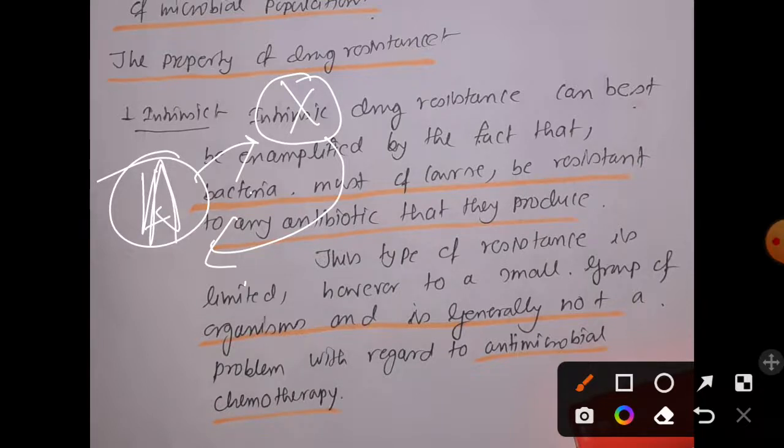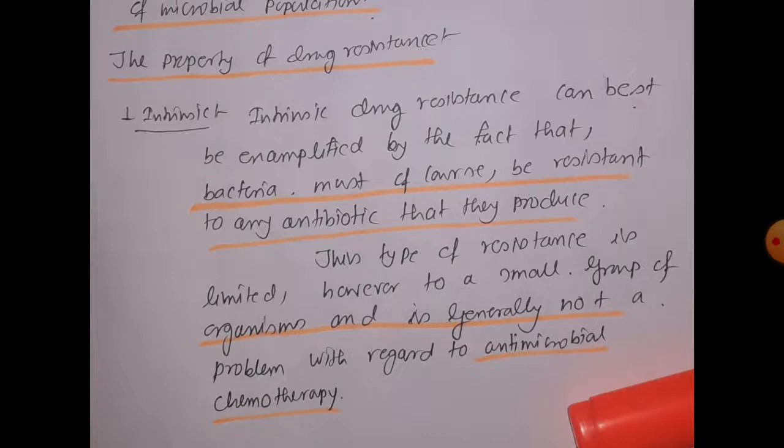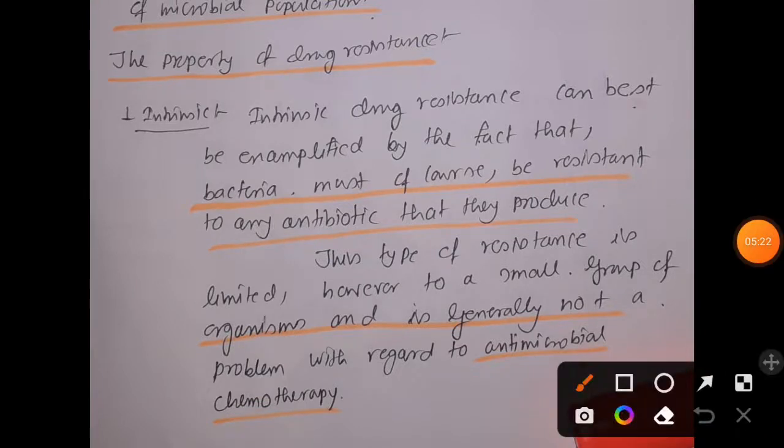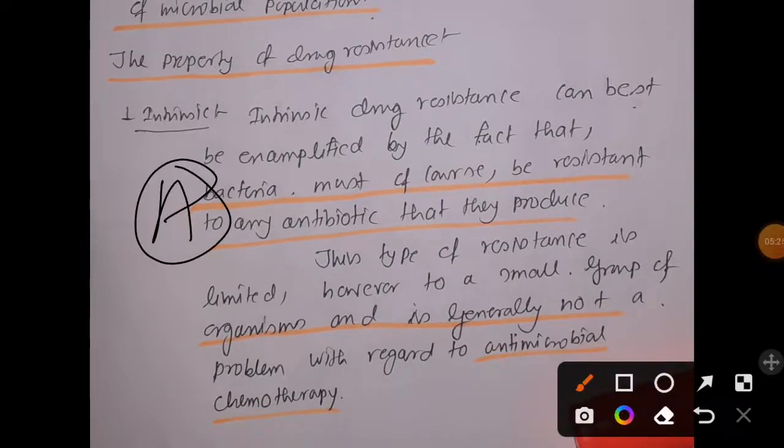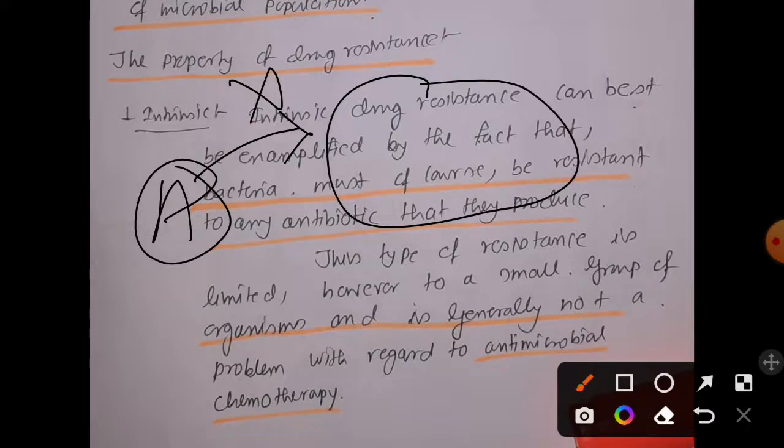Why is it so? Remember, what is an antibiotic? Antibiotic is a mechanism produced by bacteria to ensure survival, right? They release antibiotics to either disrupt the metabolism of competitors which are present, or to destroy those competitors.